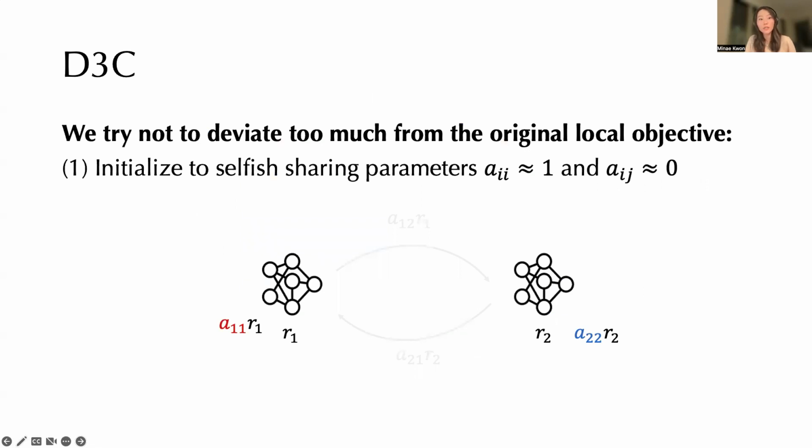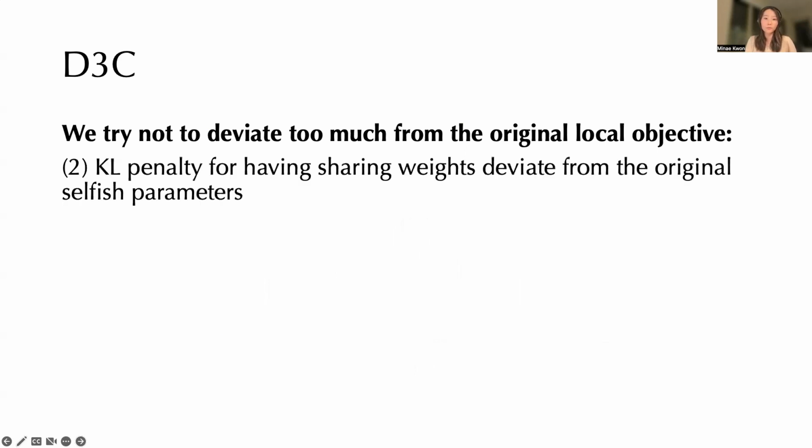So first, we initialize the sharing parameters A11, A12, etc. to be selfish, meaning that each agent primarily will receive their own reward. And this is equivalent to each agent optimizing for their own local objective without caring too much about other agents' objectives. Second, we enforce a KL penalty so that the sharing weights don't deviate too far from these original selfish parameters as they update their sharing weights.